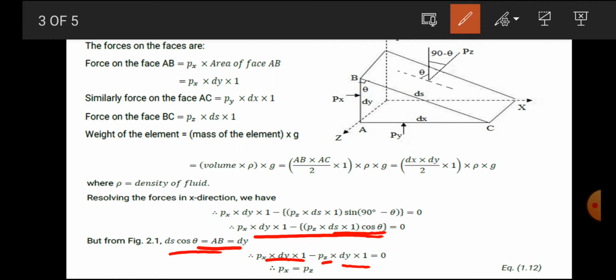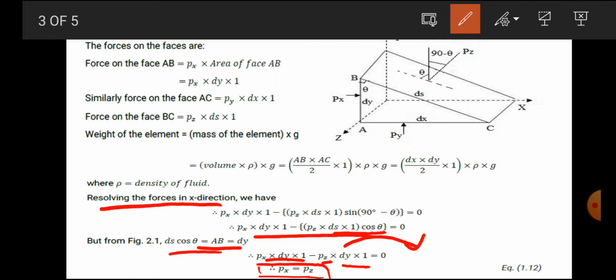Then dy will cancel out, so the last equation will be Px is equal to Pz. It means the intensity of pressure in the x direction is equal to the intensity of pressure in the z direction. Only the horizontal forces are considered here.